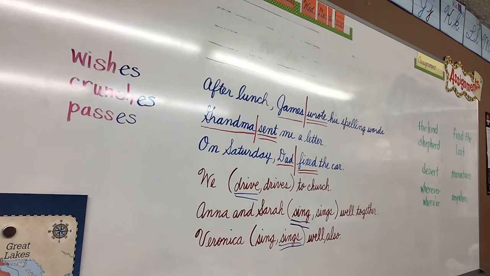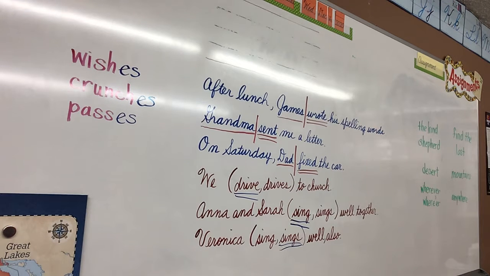Wishes. Sarah wishes her grandma could visit. So since Sarah is singular, you use wishes. And then Sarah and Rachel wish their grandma could visit. All right, so that's plural. You've got two people there, Sarah and Rachel, so you use wish. And then the last one, the children wish their grandma could visit. Children is one of those plural words, so you're still going to use wish. All right, let's do it together.